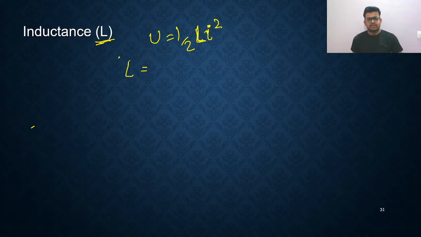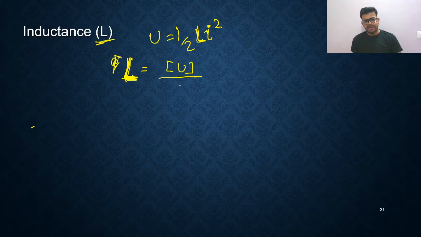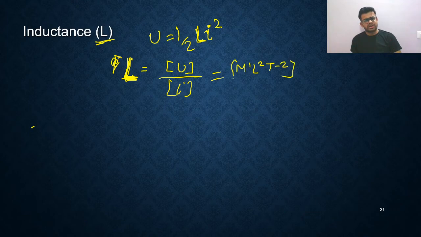Sorry, the dimensional formula of this L. Actually, this L is the inductance. So that is the dimensional formula of U divided by the dimensional formula of I square. U means potential energy, so you are getting M1 L2 T minus 2, because work, energy, potential, kinetic, all these have the same units. So M1 L2 T minus 2.